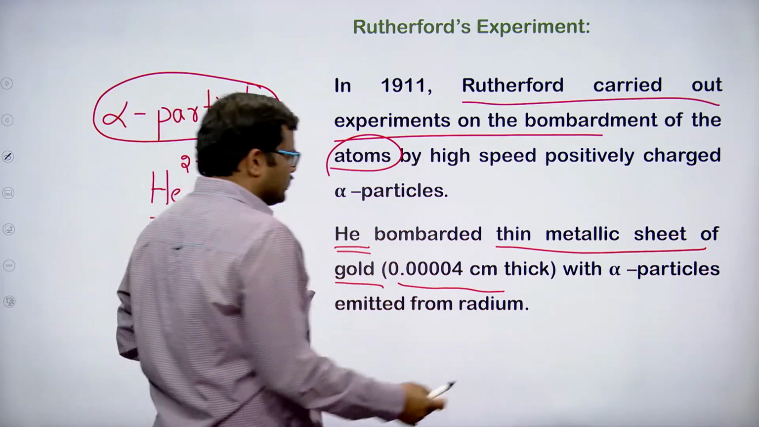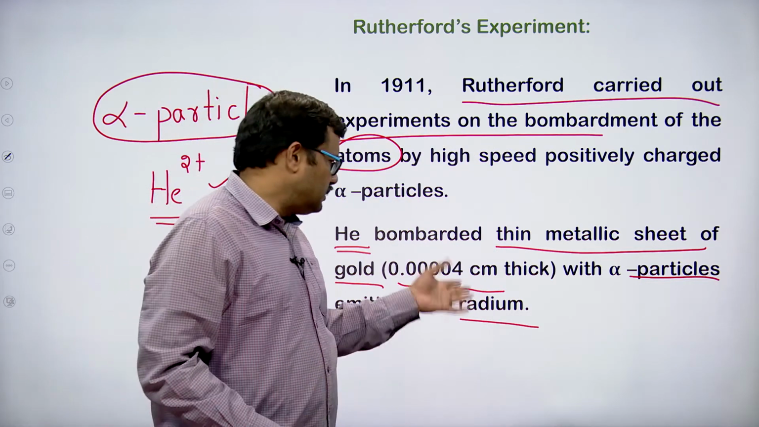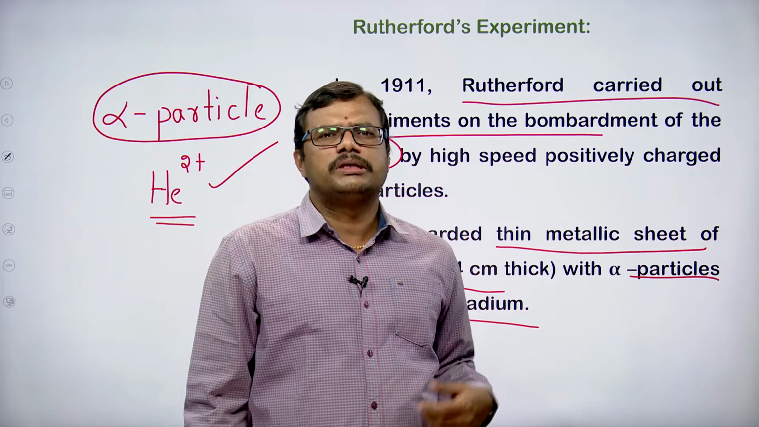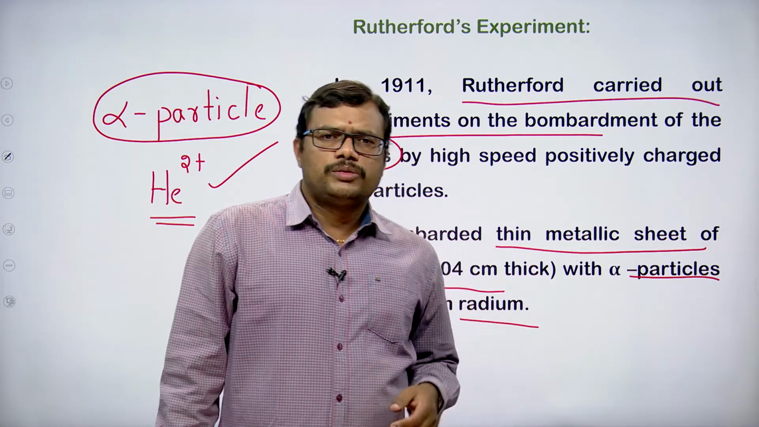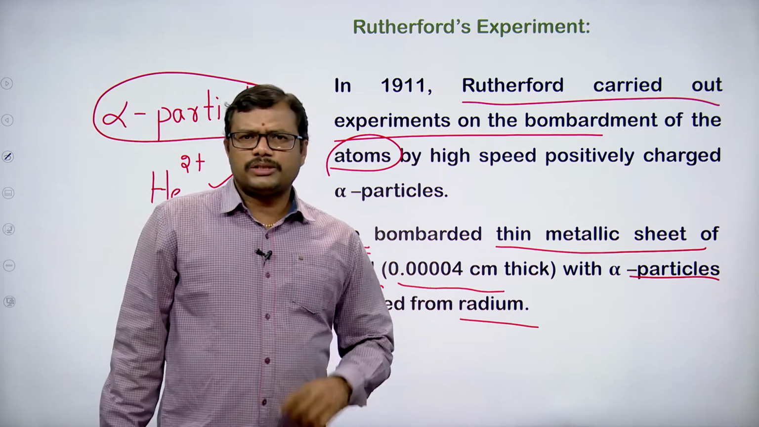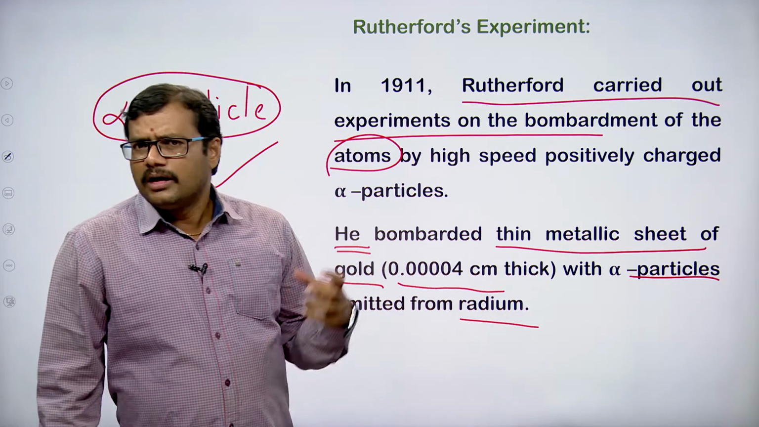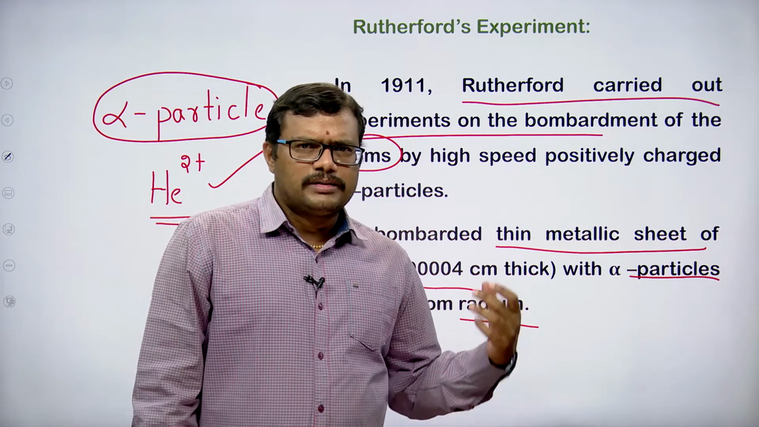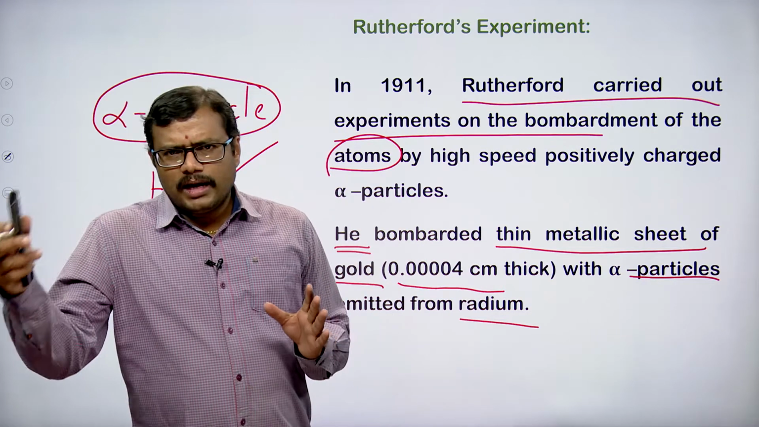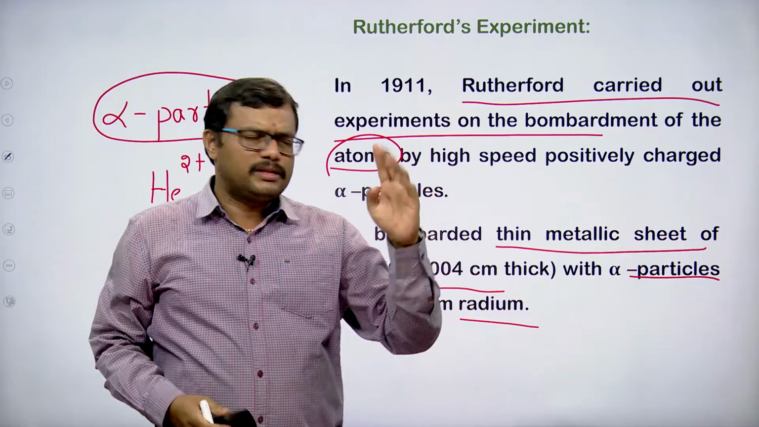Where are these alpha particles produced? Alpha particles are produced by a radioactive element, that is radium. Radioactive elements are the elements which are capable of producing radiations on their own, spontaneously. They are said to be radioactive elements. So radium is one radioactive element, and it is going to emit alpha particles on its own. The alpha particles emitted by the radium are made to fall on this very thin gold foil.